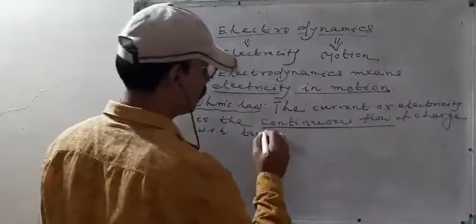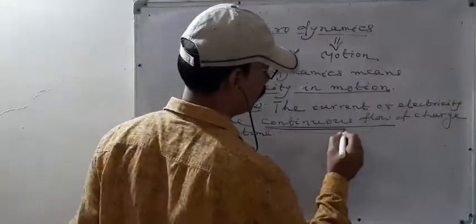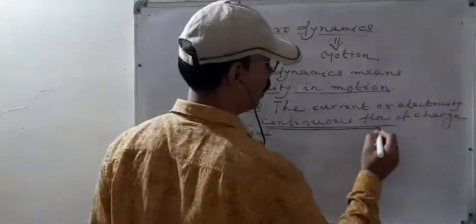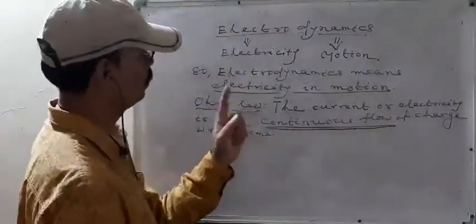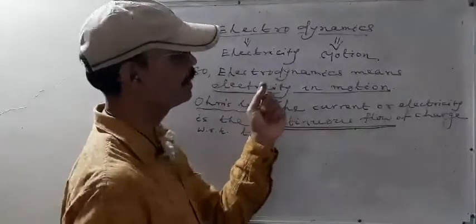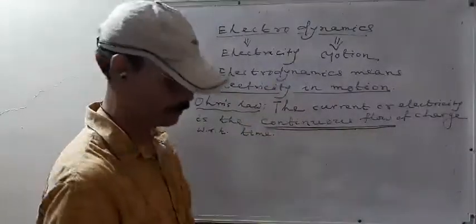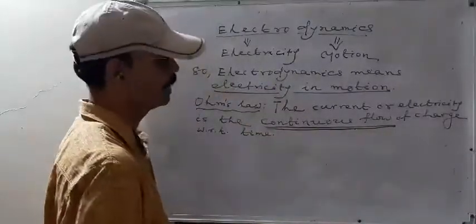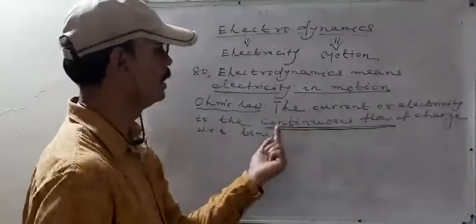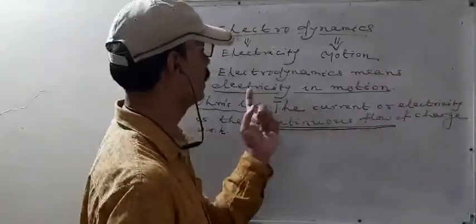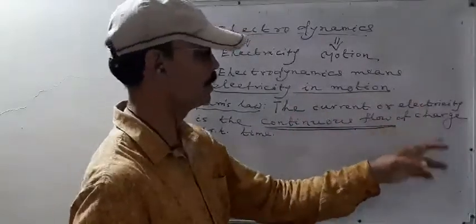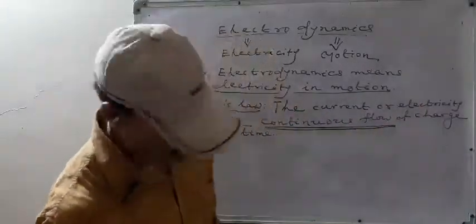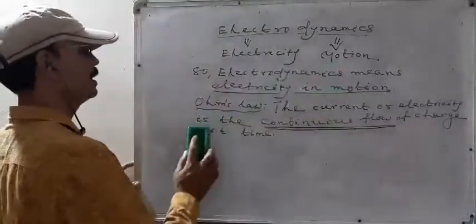So this word we must remember, continuous flow. To know about electricity at rest, हमको ये टर्म याद रखना है कि इलेक्ट्रिसिटी इन मोशन क्या है? Continuous flow of charge. So let's know what is electricity at rest.